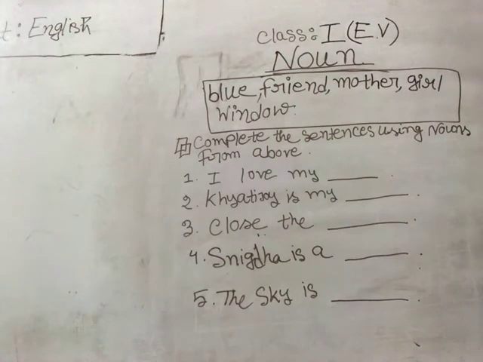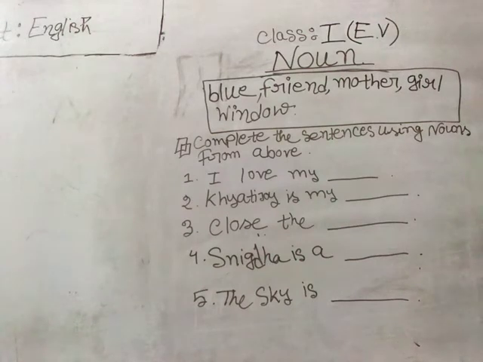So here, number one, let us see the clues first. The clues in the box are: blue, which is the name of a color. Friend means our companion or our classmate or our partner. Mother means our moms, our mummies. I know we all love our mothers.